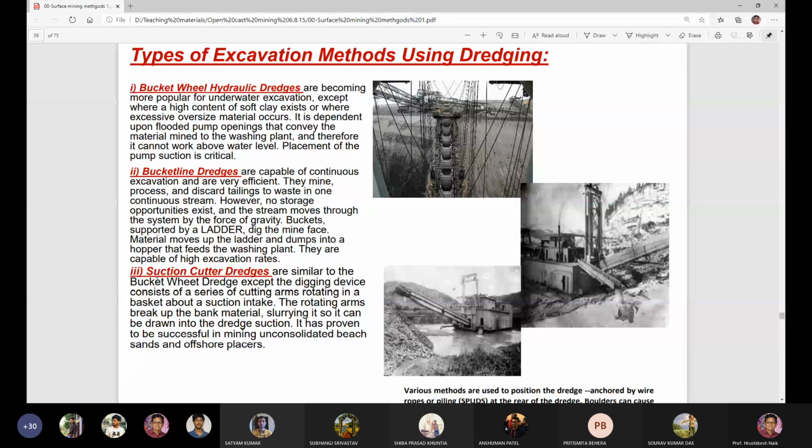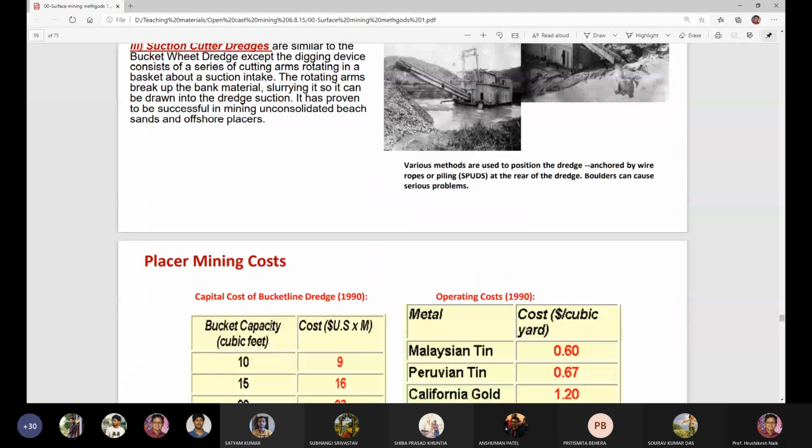The third type of dredge machine is suction cutter dredges, which are similar to the bucket wheel dredge, except the digging device consists of a series of cutting arms rotating in a basket about a suction intake. The rotating arms break up the bank material, slurrying it so it can be drawn into the dredge suction. It has proven to be successful in mining unconsolidated beach sands and offshore placers, offshore mining.